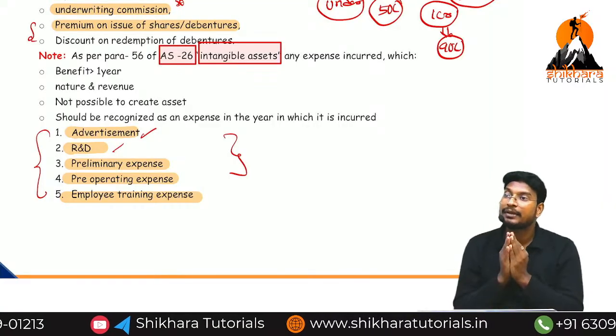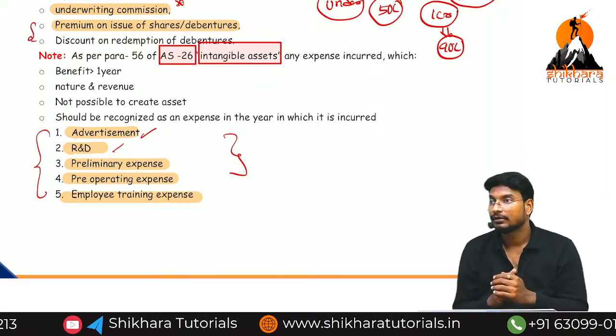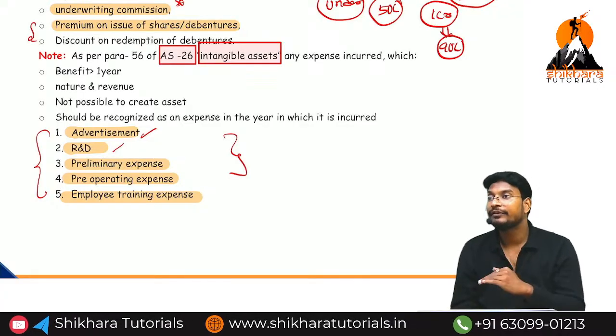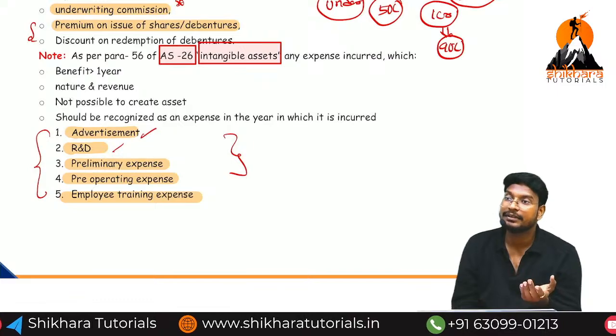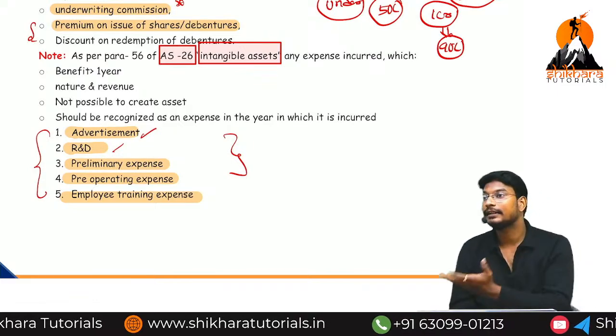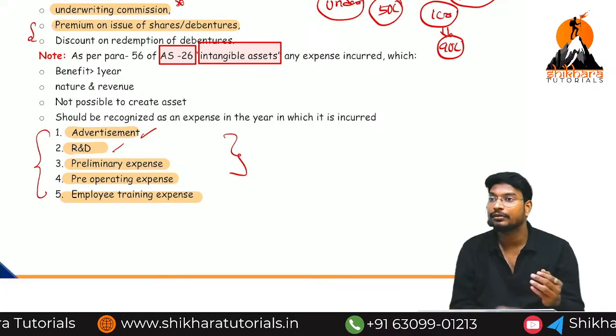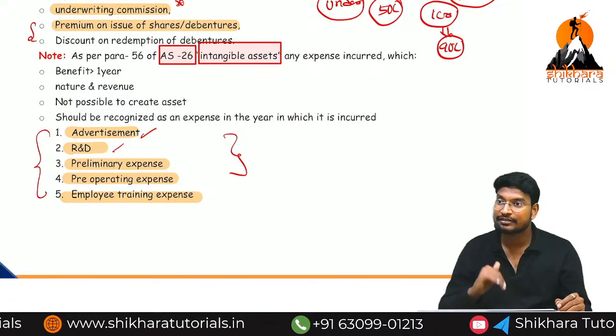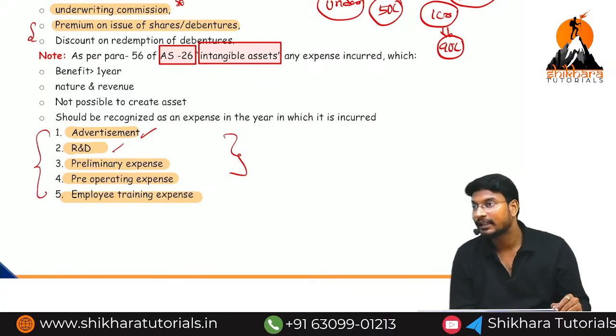What is the meaning of capital expenditure in one liner? Benefit more than 1 year related to a fixed asset. Benefit more than 1 year not related to a fixed asset is called deferred revenue expense. What is the meaning of revenue? Other than capital and other than deferred revenue, it is called revenue expense. Normal day-to-day expenses are called revenue expenses.